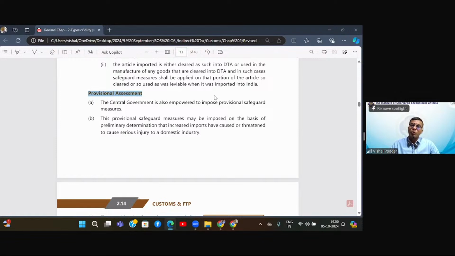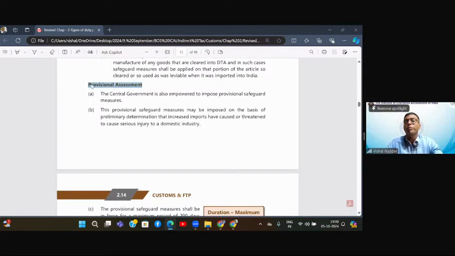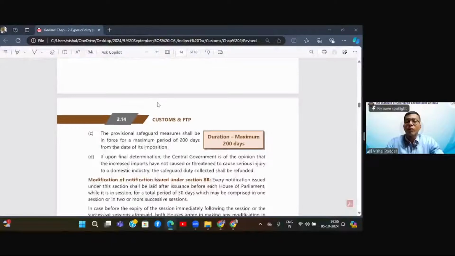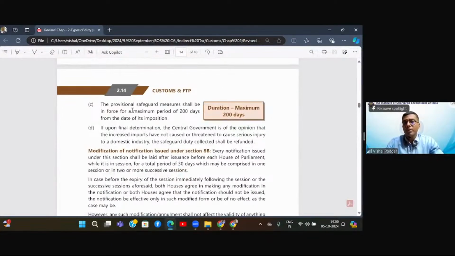In that much time, if huge imports have already happened into India, then even if you impose this duty after that, it may not have much relevance. That is why we have this concept of provisional assessment, whereby wherever the government, as per the immediate figures they are receiving, sees that suddenly in the month of September certain goods imports increased drastically, and there is a possibility that it may lead to some sort of injury to our domestic industry, in such cases the government may, on a provisional basis, for a maximum of 200 days, impose this duty.